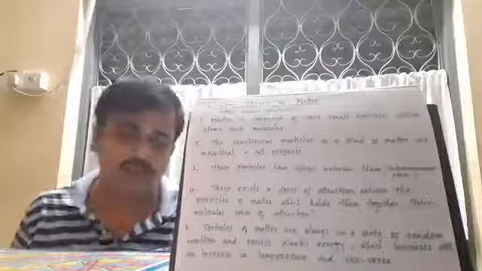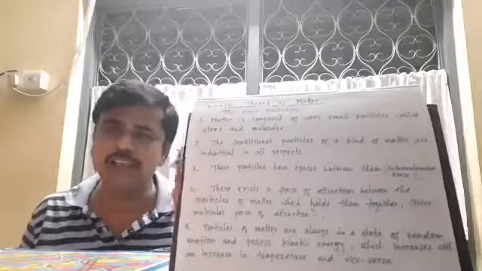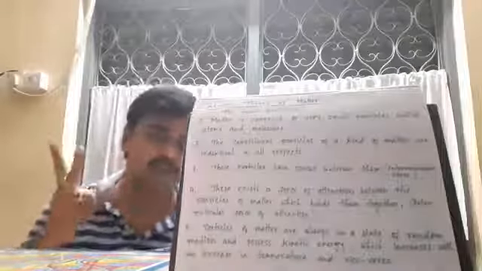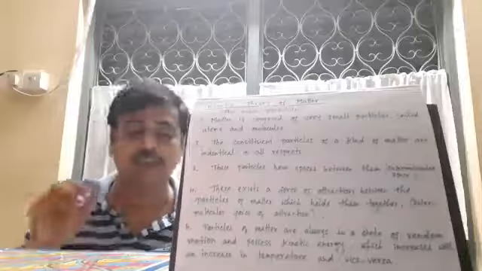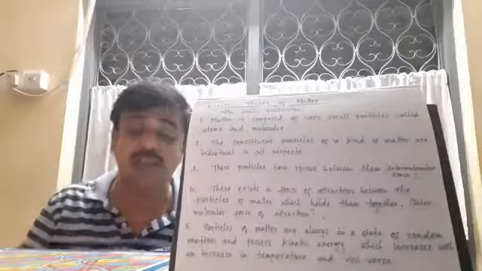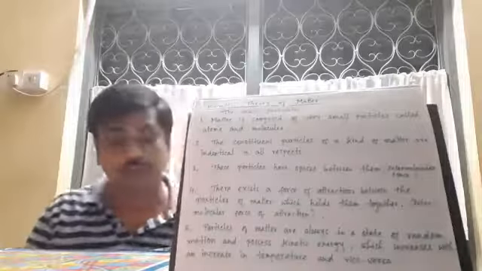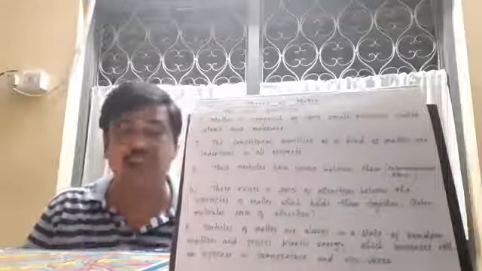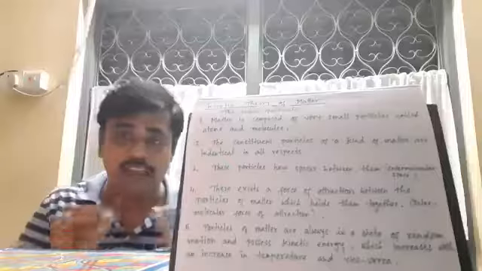The main postulates are: number one, matter is composed of very small particles called atoms and molecules. Number two, the constituent particles of a kind of matter are identical in all respects. Number three, these particles have spaces between them which are known as intermolecular spaces. Number four, there exists a force of attraction between the particles of matter which holds them together, and this force is called intermolecular force of attraction.